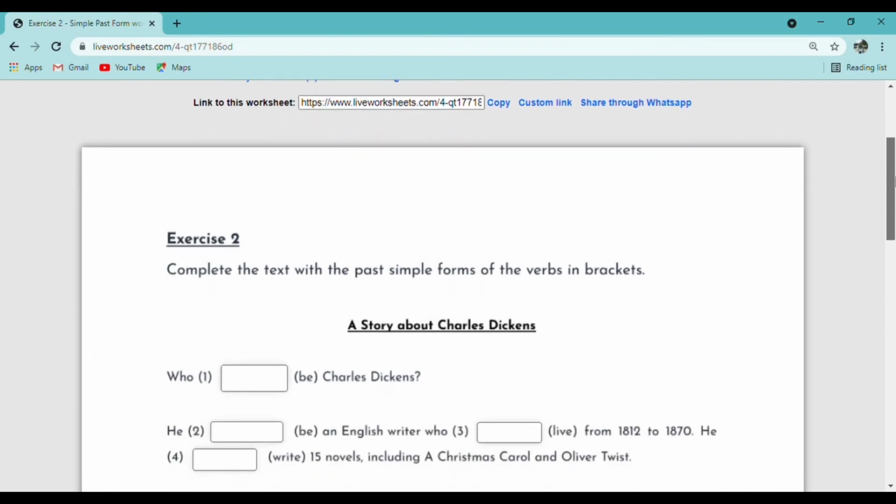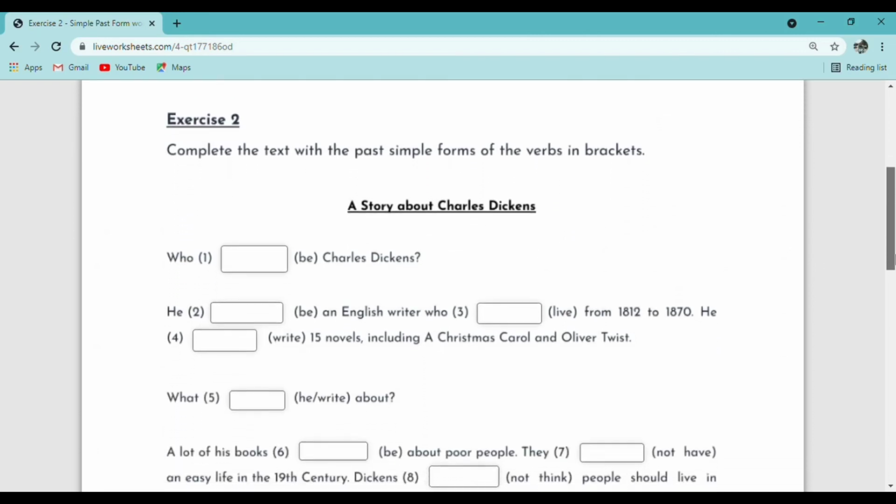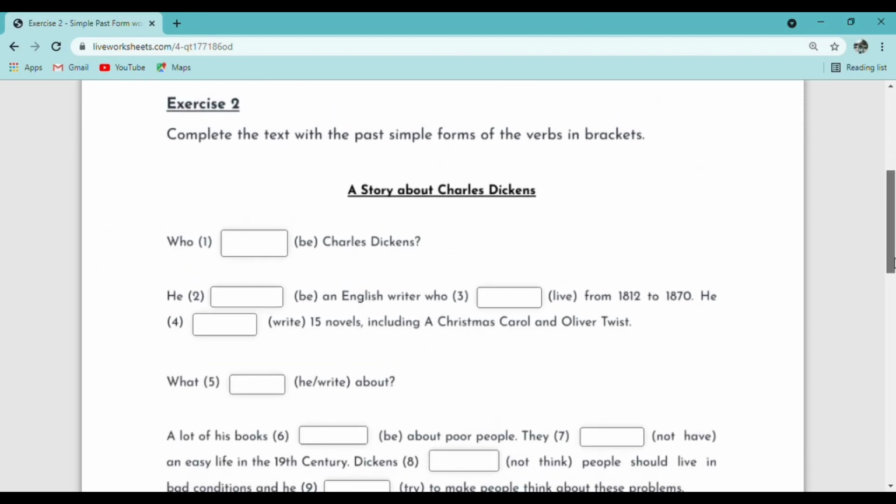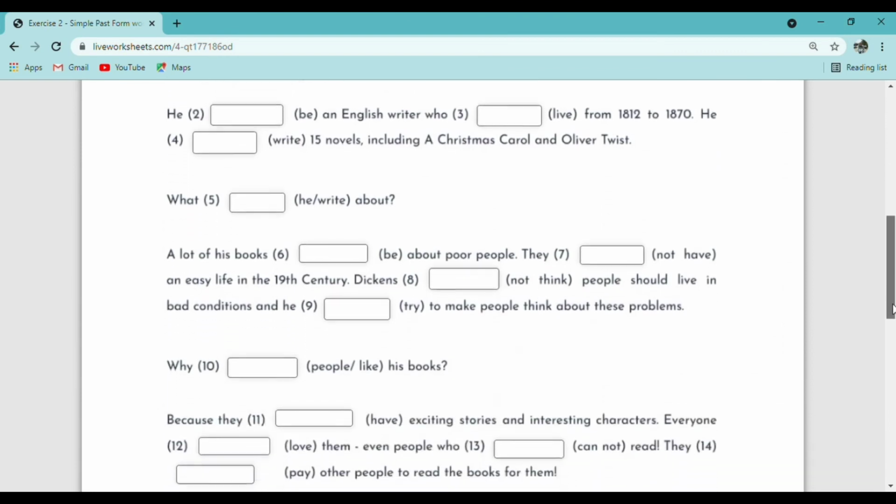In this exercise 2, you need to complete the text with the past simple forms of the verbs in the brackets. This is a story about Charles Dickens. So you read this text first and then you can write down your answer.